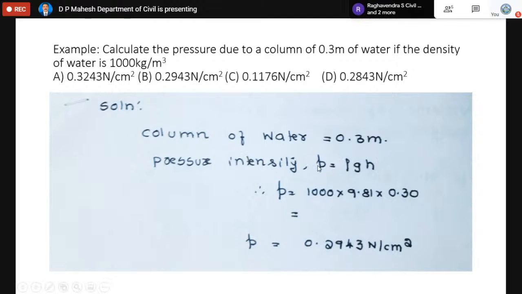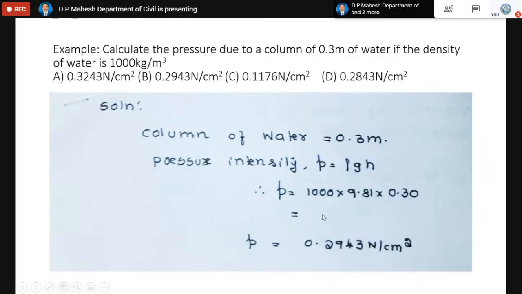Then for pressure intensity, there is a formula, P equals rho g h. This is the hydrostatic formula. At any point in any liquid, at any depth, we can find the pressure, provided the density of that liquid is known and the depth of the point is known, using this formula. Manometers are designed to work on this principle only. Since it is water, rho is 1000, and the height of the point below the free surface is 0.3, then finally the pressure inside will be equal to this much. Then your answer is P.